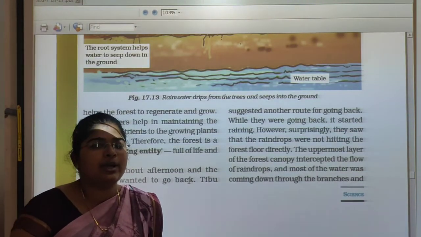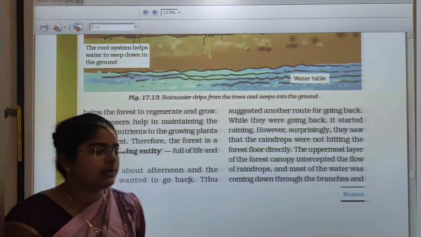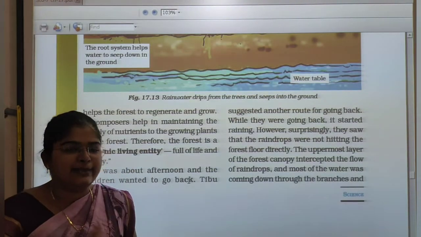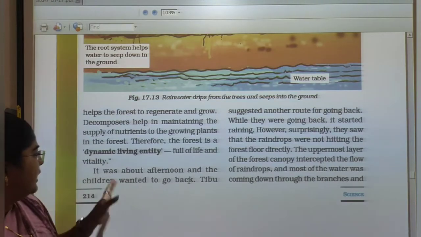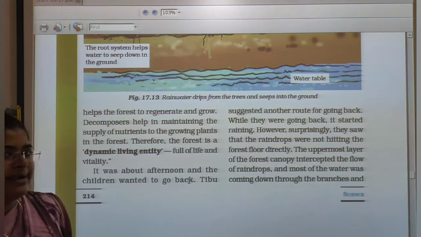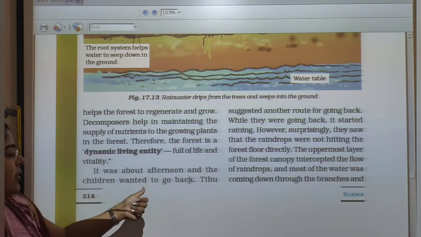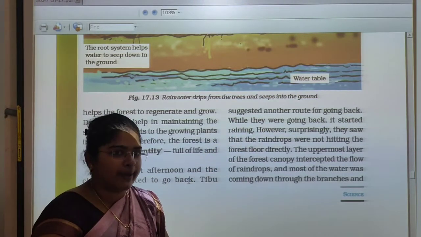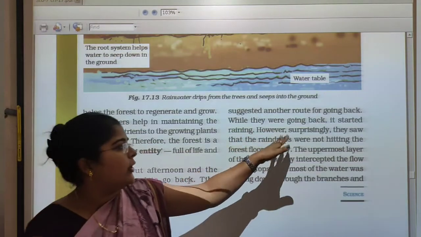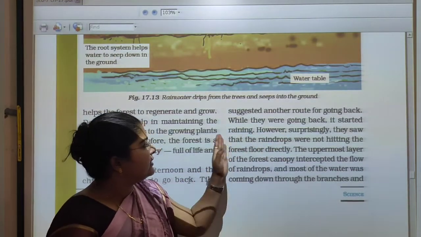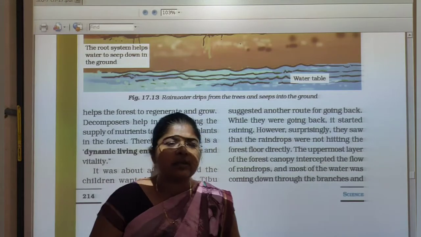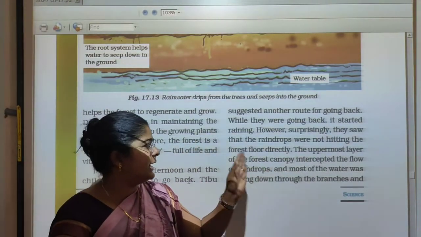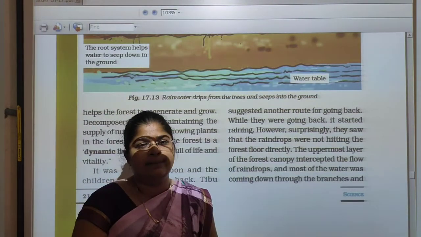So we know, students, that we call a forest a dynamic living entity for animals and for plants. It was about afternoon and the children wanted to go back. So Tipu suggested another route for going back. While they were going back, it started raining. However surprising, they saw that the raindrops were not hitting the forest floor directly.